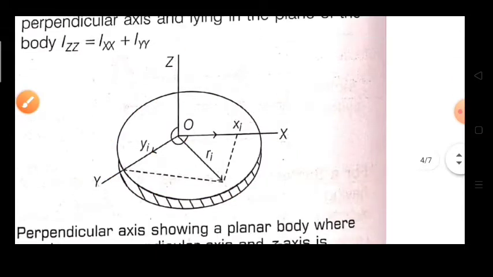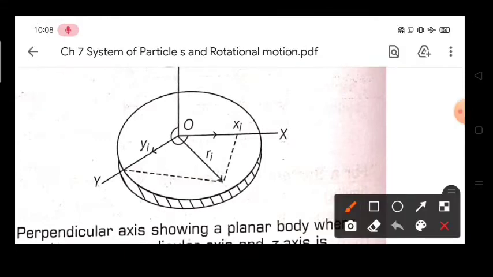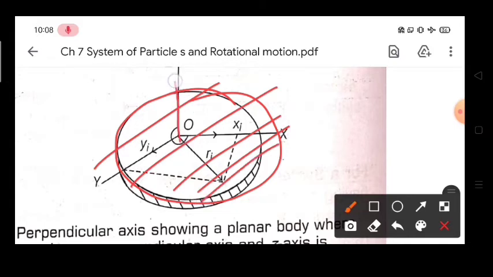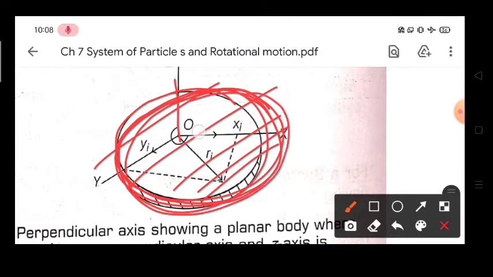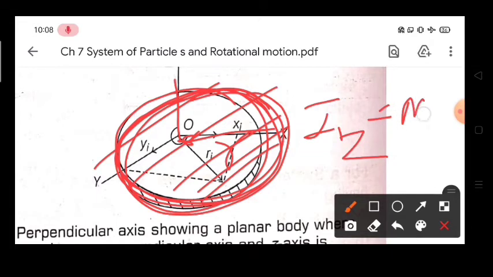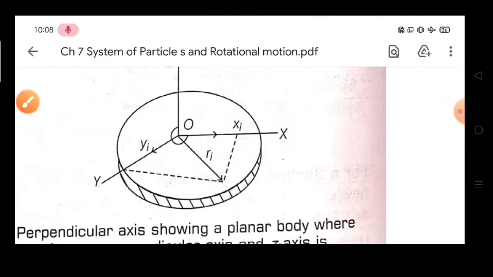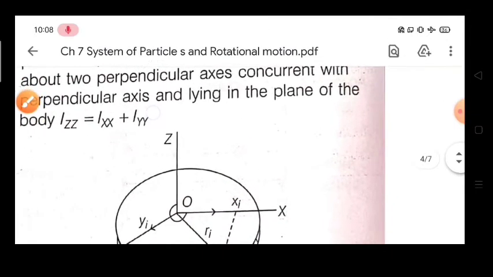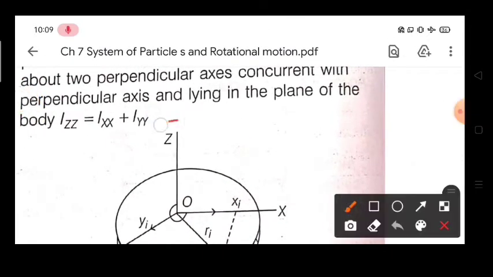Suppose you are rotating your body about the z axis, suppose you are rotating this whole circular plate about this perpendicular axis, or z axis, like this. Then the radius will be this one. Its moment of inertia will be written as, instead of I, we will write Iz, and this will be mr square. Remember r will be this radius in that case. This will be represented by Izz because your body is rotating about the z axis.